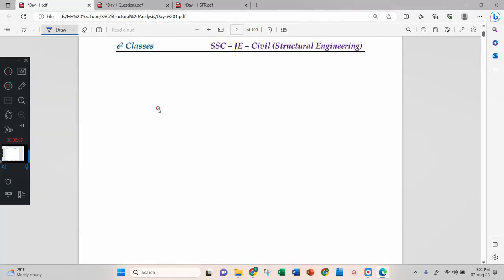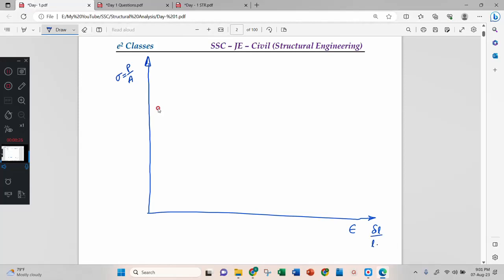We all know that the stress-strain curve is very important because here we will understand many things. This axis is strain and this axis is stress. This is P by A, and this is delta L by L. If I consider a bar and apply stress sigma, then the bar will start expanding.